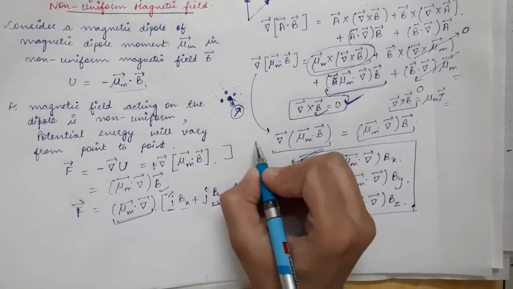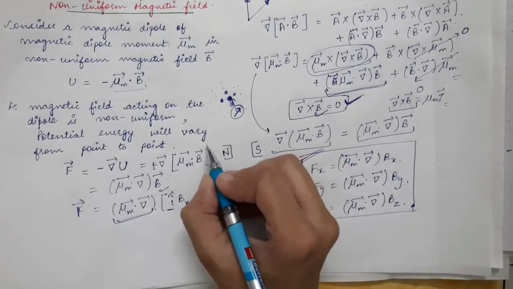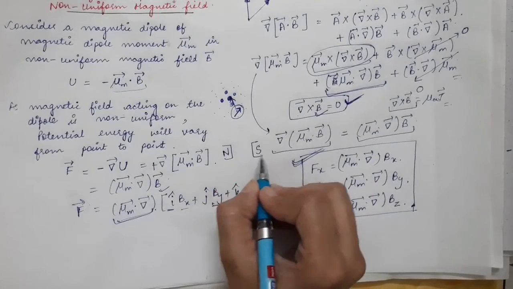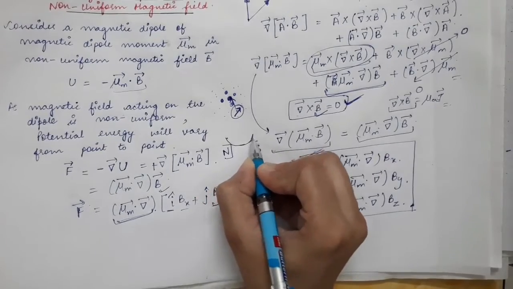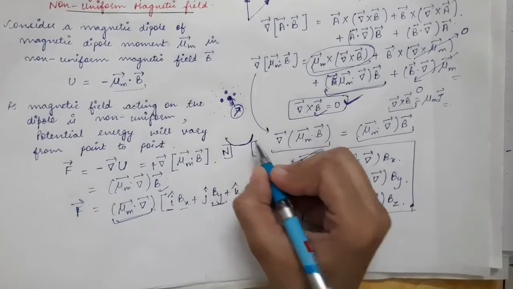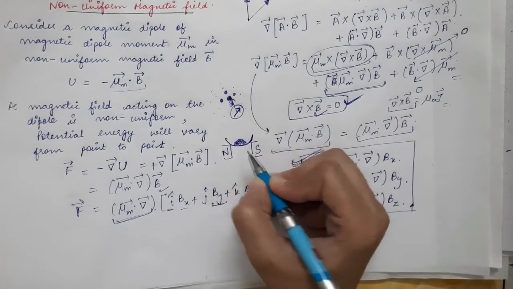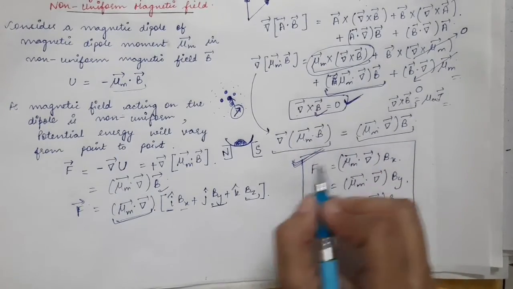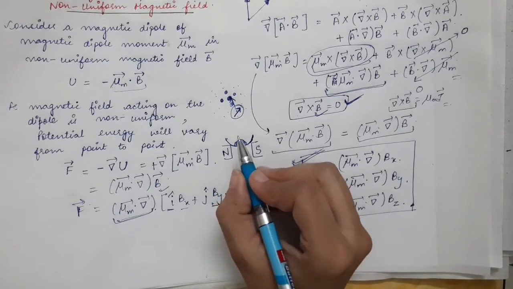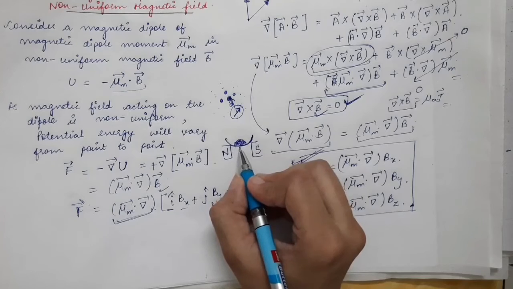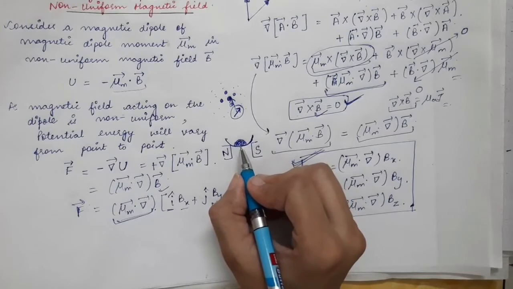Let's say you take a horseshoe magnet. So this is the north pole and this one is the south pole, and you keep a ball on the two poles like this, and you keep some paramagnetic material. We will see in just a few minutes what a paramagnetic material is. Now paramagnetic material has magnetic dipoles present inside it. So there will be some magnetic dipoles present in these paramagnetic materials.